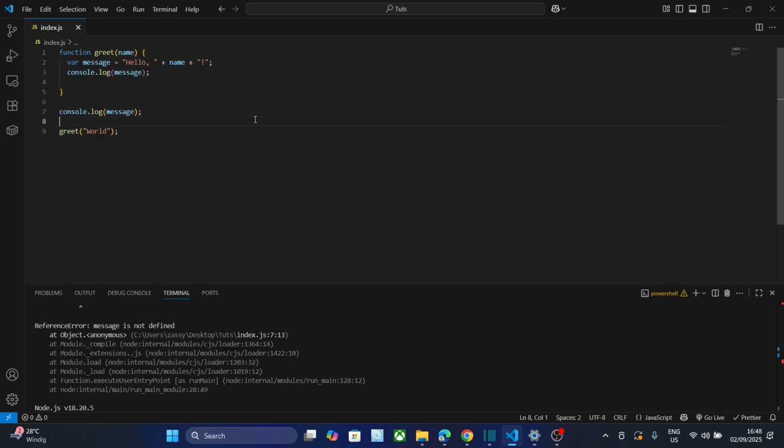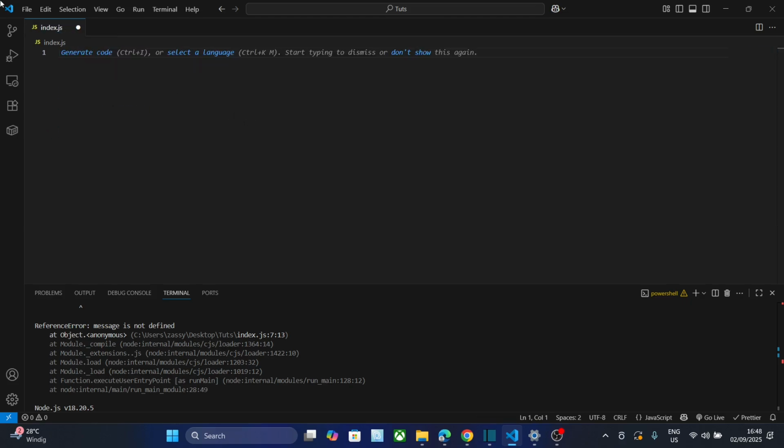But let's discuss another very simple difference, between the let keyword and the const keyword. With let, or var, we can declare a variable that we will be able to reassign, while const is constant. We cannot reassign it.